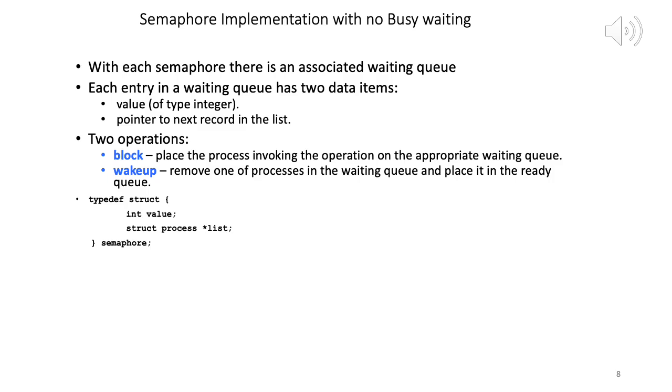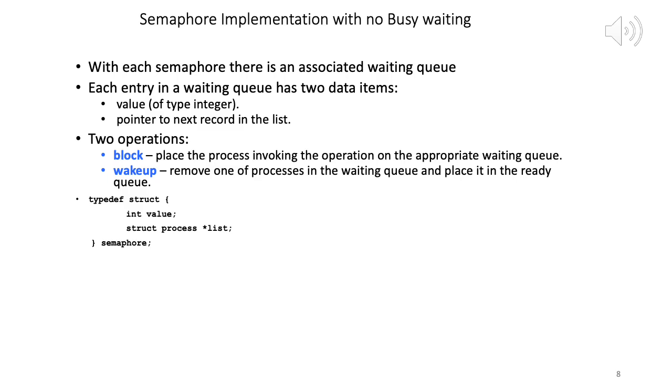You may have a lock shared among n processes or n threads. You have a waiting queue which is populated by all the processes or threads that are waiting for that lock, for that mutex semaphore. This queue can be implemented as a linked list, a collection of nodes linked together.